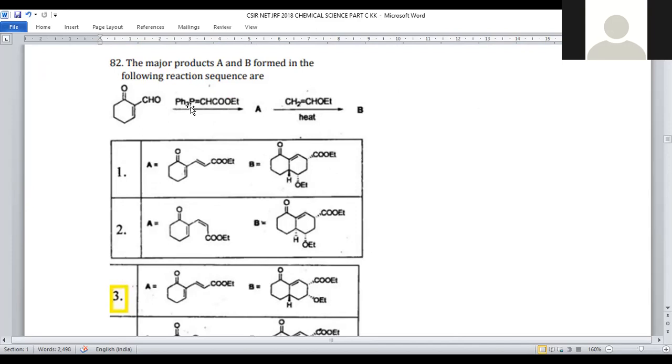It is treated with PPh3=CHCOOEt. It is known as a Wittig olefinating agent, right? So the Wittig olefinating agent is added so that compound A will be formed. Now it is treated with CH2=CHOEt, right? So here the vinylic ether will be added to compound A so that compound B will be formed. Let us find what compounds A and B are in this reaction.